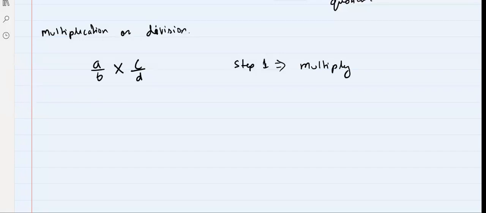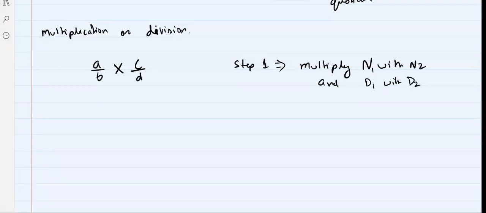When we are multiplying A by B by C by D, step 1, multiply numerator with numerator and denominator with denominator.